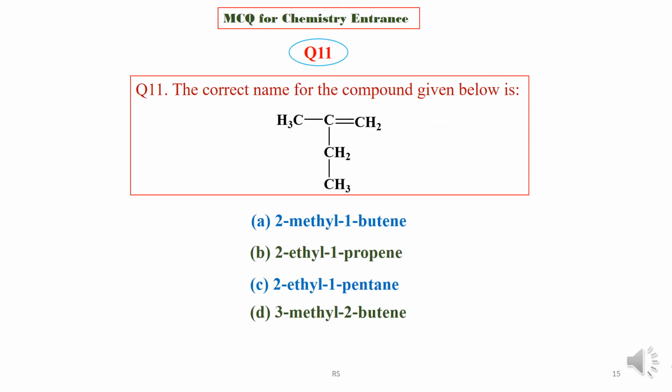Question 11. The correct name for the compound given below is. See the structure of the alkene compound and find the correct IUPAC name among these 4 options.